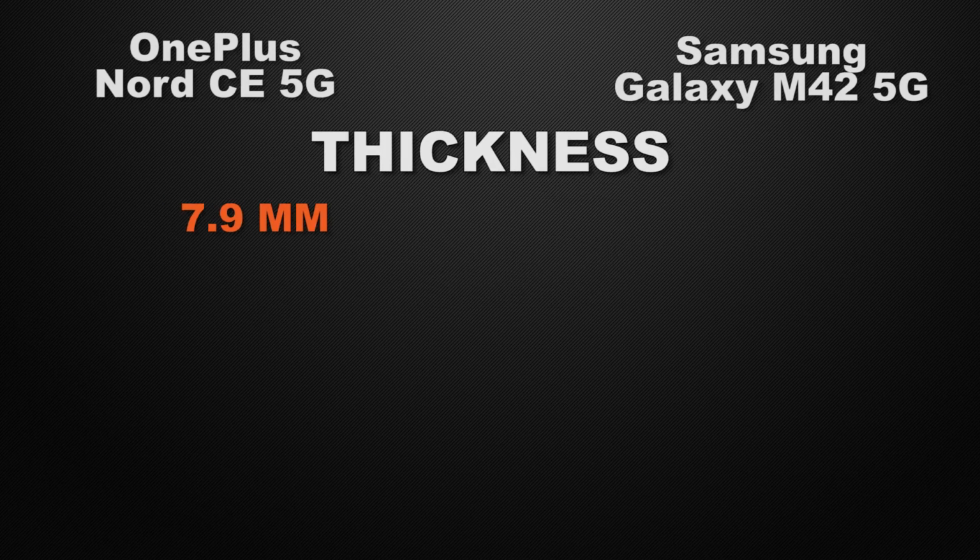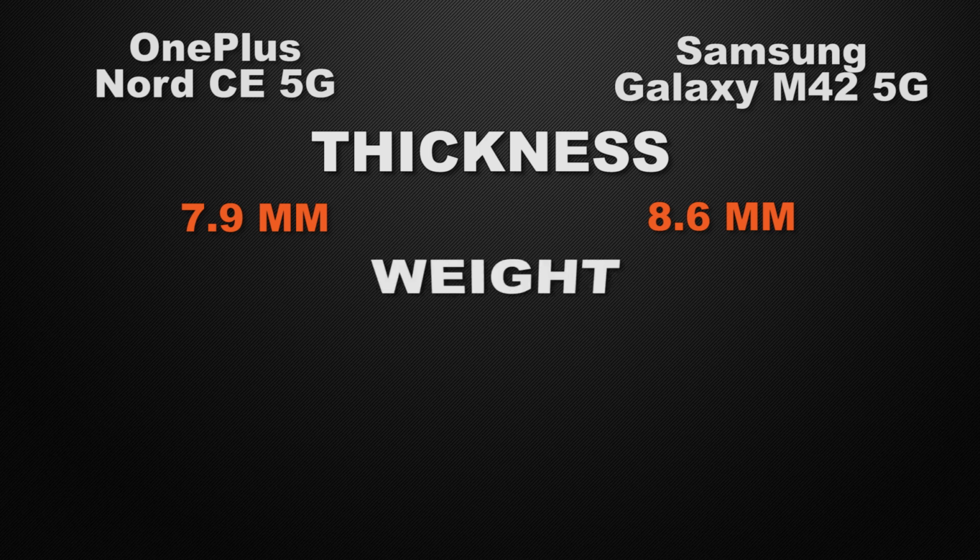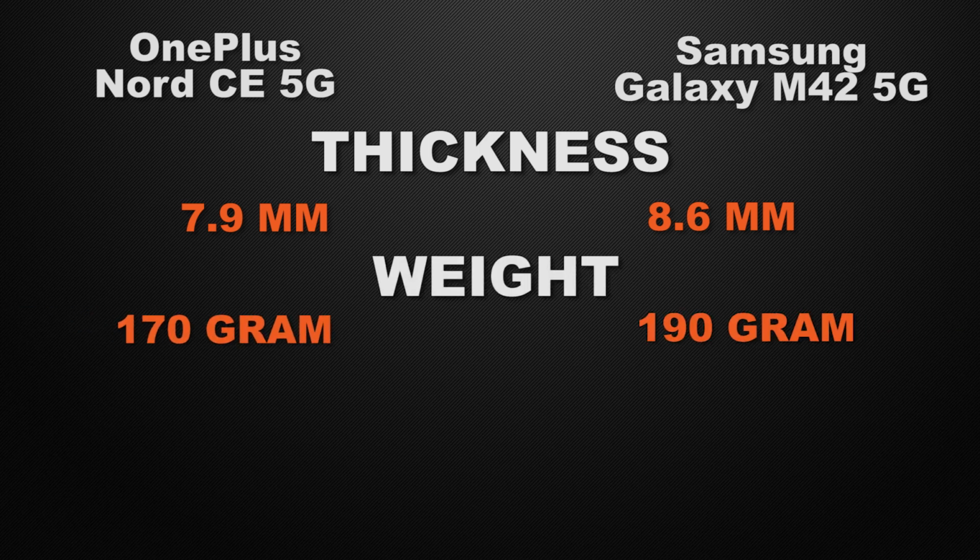Moving to the body features of the devices, let's start with the thickness. Nord is 7.9 mm thick, whereas M42 is 8.6 mm thick. So the winner here is Nord because it has a slimmer body. Talking about the weight, Nord comes with 170 grams, whereas M42 is 190 grams. So the winner here is Nord because it has lower body weight.